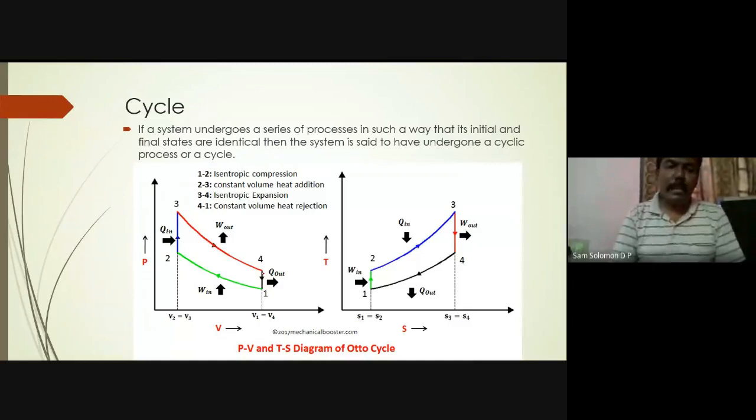Okay, so you can see it has started from 1. So it has started from this point 1. It has taken 4 processes, 1-2, 2-3, 3-4, and 4-1. 4 processes have taken place, and in the 4th process, it has come back to its original state 1. So if you are starting from one state and if you are coming back to the same state, then it is called a cycle. Okay.